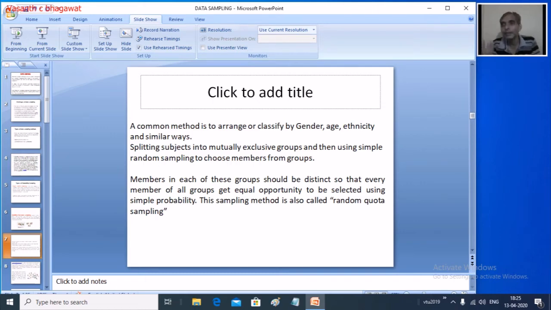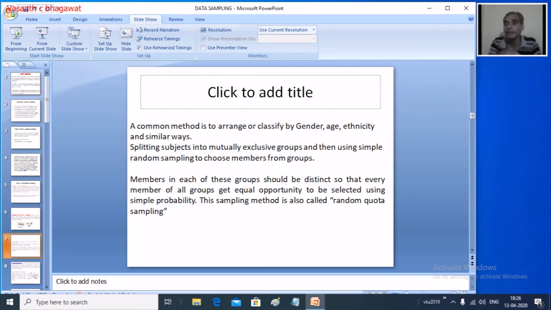Now when we are looking at stratified sampling, as we said, you are going to stratify the entire population. Now what is the method in which we try to do this? Generally the common method is that we arrange this entire group based on gender or age or ethnicity, or for example if you want to look into the entire population of our country, you can stratify based on the population of each state-wise or district-wise. So like this you can first arrange it into groups based on a certain category, like gender, age, ethnicity, and then after splitting, the groups should be non-overlapping, mutually exclusive groups.